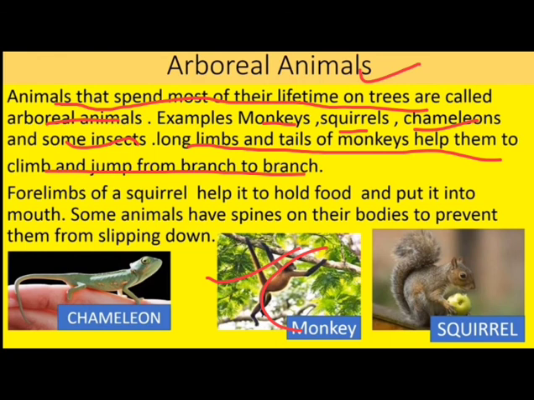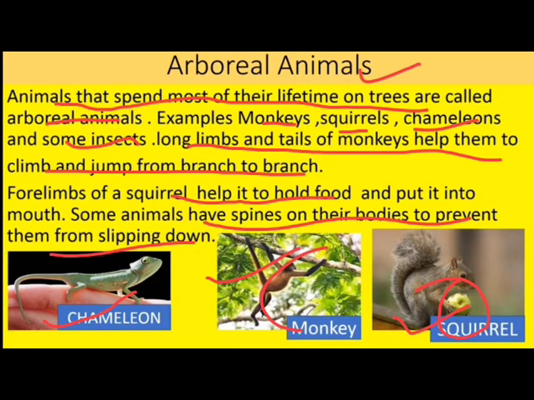You can see here, these are the four limbs of squirrel which help them in holding the food and put it into mouth. Okay, some animals have spines on their bodies to prevent them from slipping down. So the chameleon is an animal which has the spines on its body, and which help it from slipping down. Okay, so these are the arboreal animals.